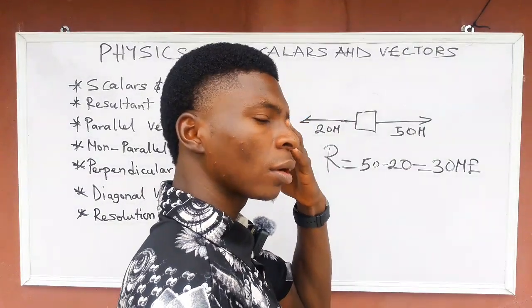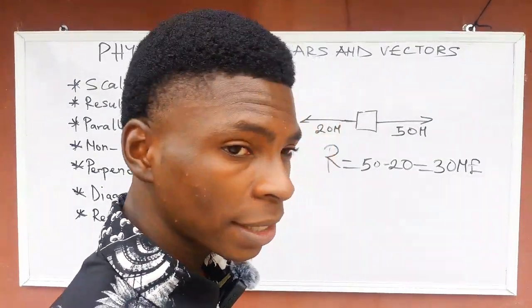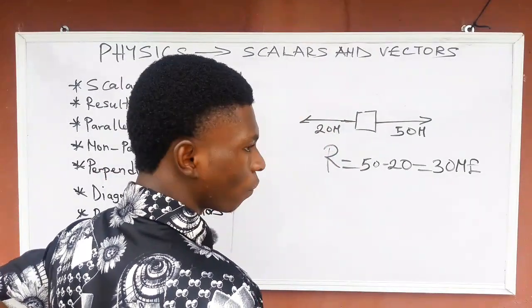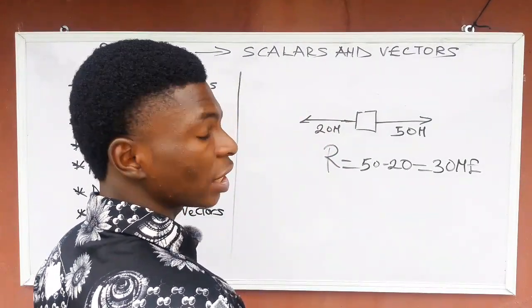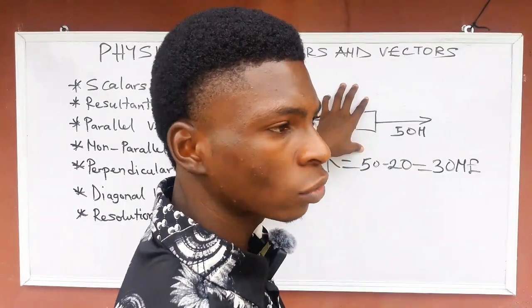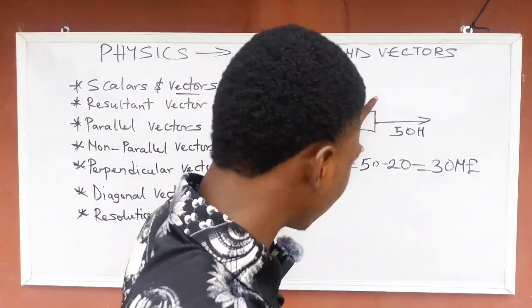So let me just do one example for displacement as well. Please, just listen very carefully. I want you to know this is a force and it's a vector, so I don't want to use displacement now, also a vector, as an example.